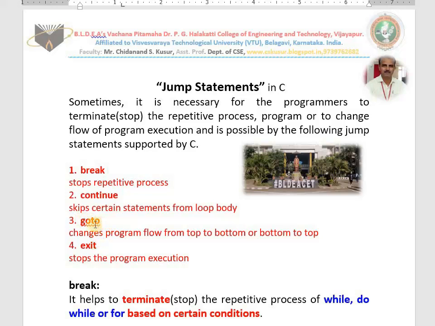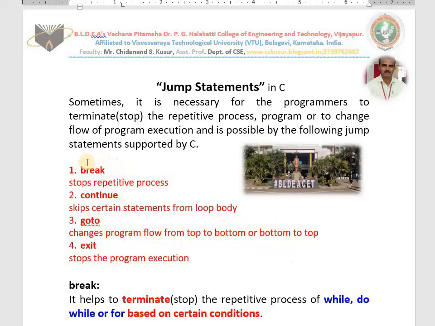And usually the written program works sequentially from top to bottom. But sometimes we have to change the flow from top to bottom or bottom to top. Sometimes we need to go back and execute once again. That is possible by goto.